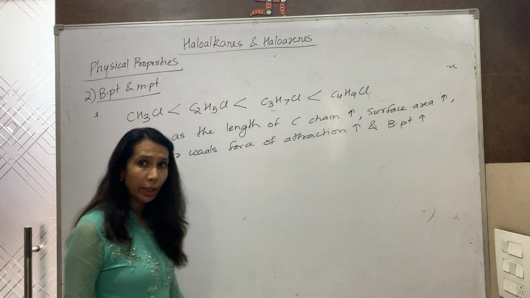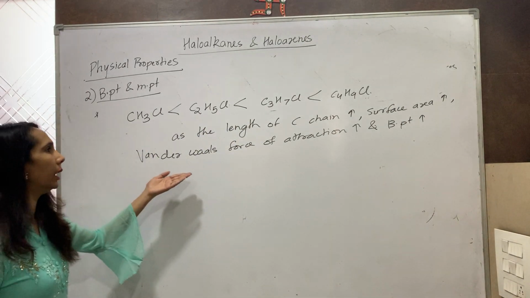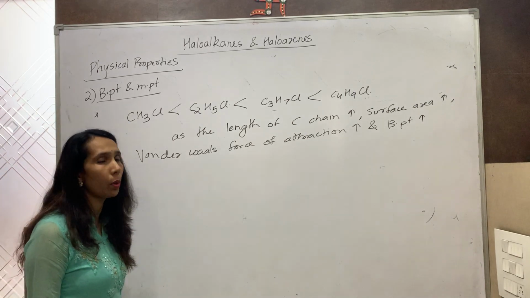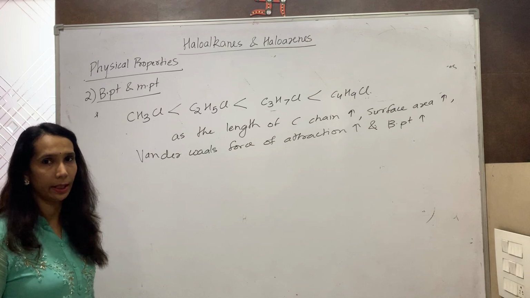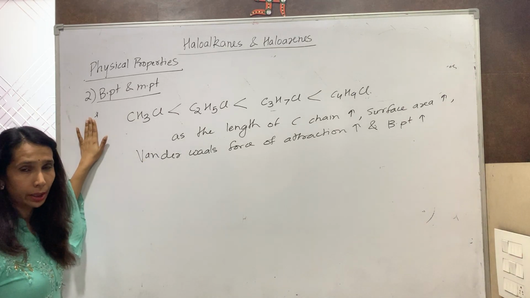So if the halogen is same, as the length of the carbon chain increases, the surface area increase, van der Waals force of attraction increase, and so does the boiling point increase. So this is the third criteria for boiling point.